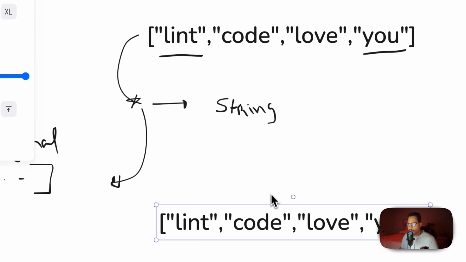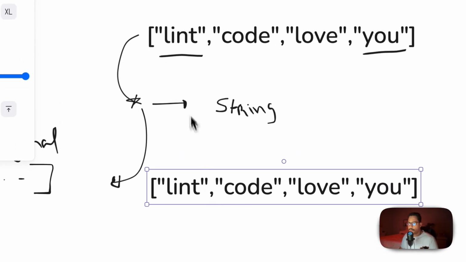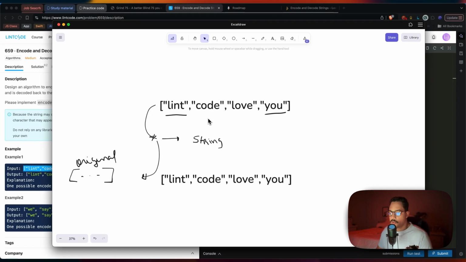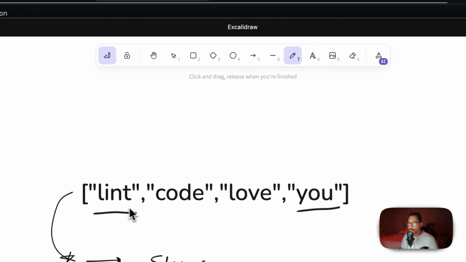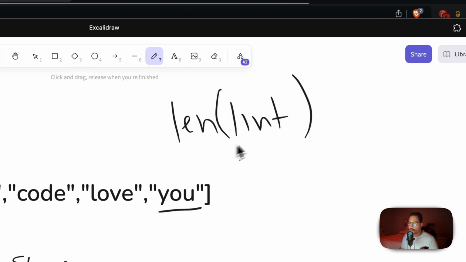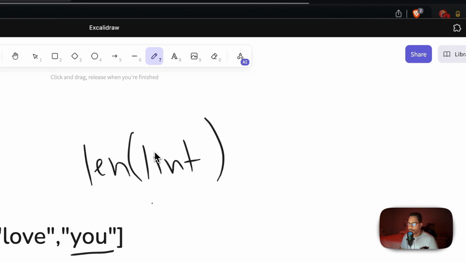Anyways, I'm going to make the example here, but we can prefix the length of the string and then read back from it. And what I mean by that is we have the first word here, which is lint, right? And the length of that word, if we go to Python or any other programming language, is going to be equal to 4.